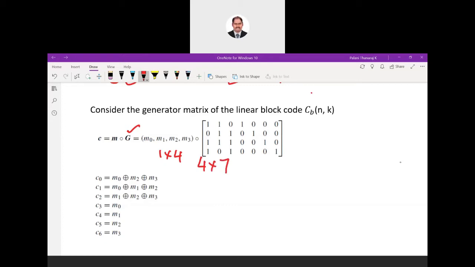So the length of each code word is 1 cross 7. And how are you getting each code word? By performing a matrix multiplication with XOR between the values. They can also ask a problem for a given linear block code: find out the different code words. So this is on the transmitter side.